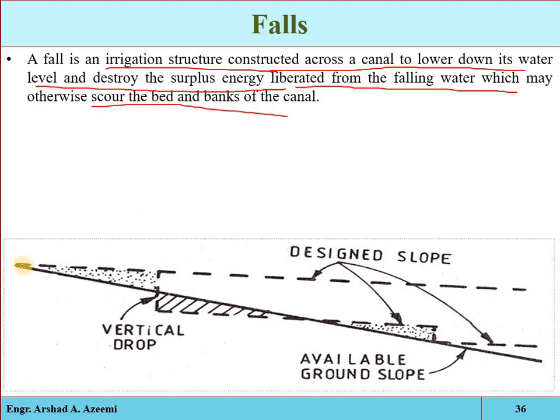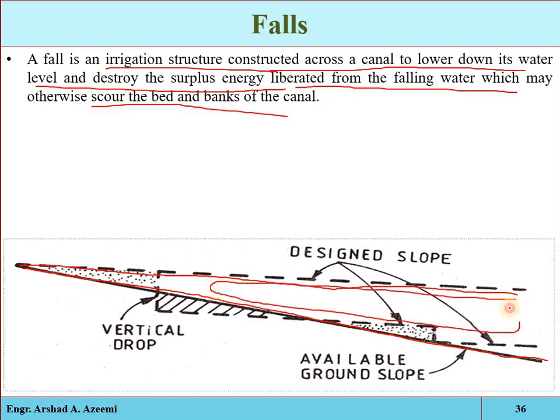For example, this is our designed slope, and this one is the earth condition, the actual slope of the earth. So we have two solutions. Either we do some heavy earthwork and completely fill up this location so that we construct the canal according to our design slope. Or secondly, we can construct the canal according to the earth condition.